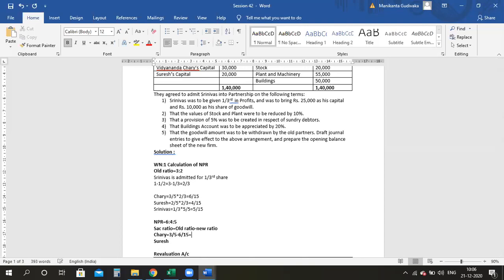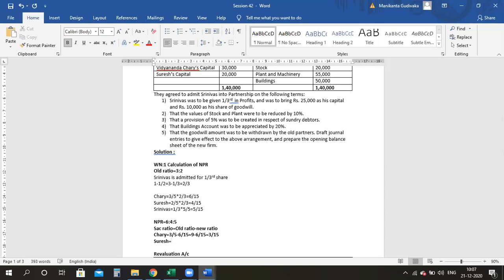So please take the LCM for 5 and 15. It will be 15, no? So it is 9 minus 6 by 15. Guys, you will not even tell me the LCM calculations. So for Chari, it is 3 by 15.